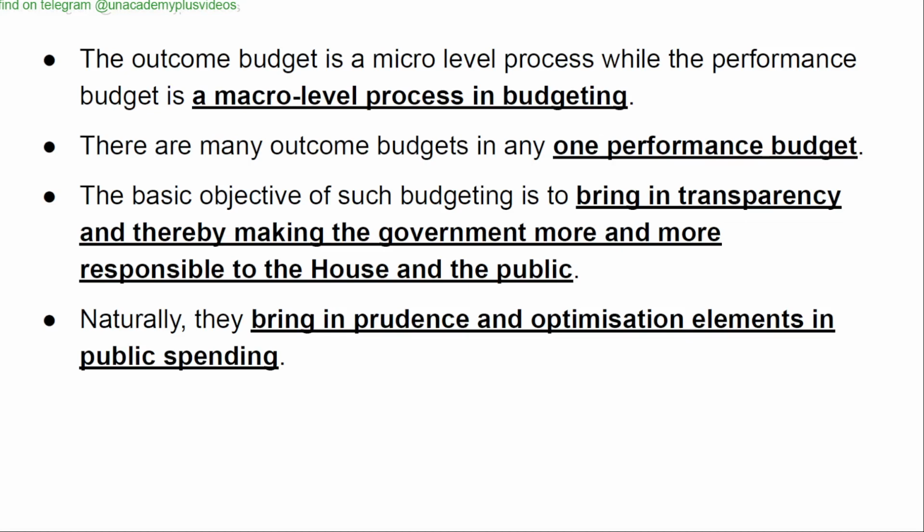There are many outcome budgets in any one performance budget. The basic objective of such budgeting is to bring in transparency and thereby make the government more and more responsible to the House and the public. Naturally, they bring in prudence and optimization elements into public spending.